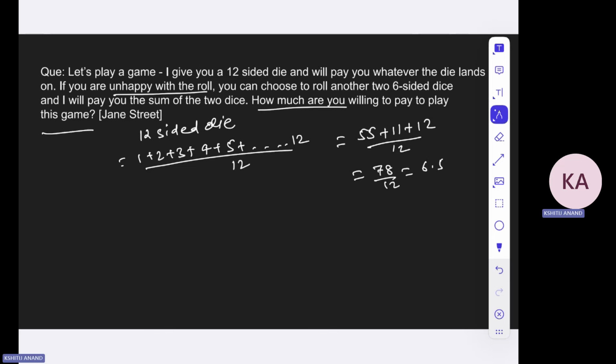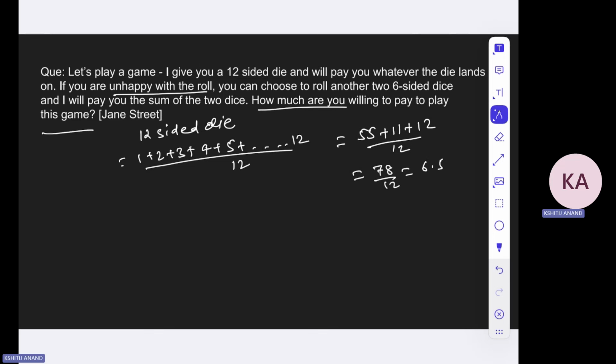With a half probability you will be rolling these two six-sided dice again, and in that particular case what will be your output, or what will be your average expected number? The average on the first die is 3.5 and on the second die is 3.5 again. So the expected amount that you will be getting out of rolling two dice will be just 3.5 plus 3.5, which will be 7.